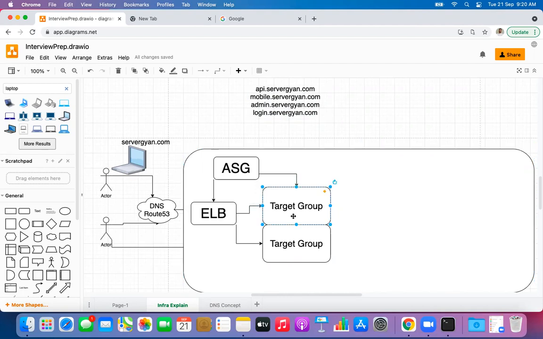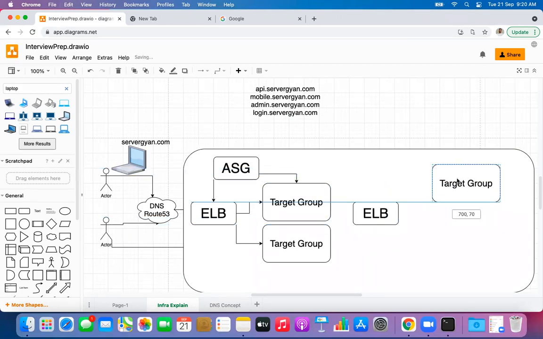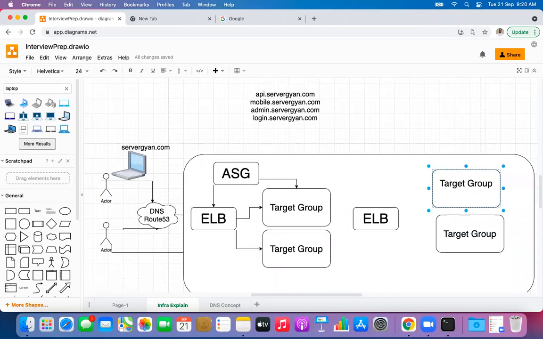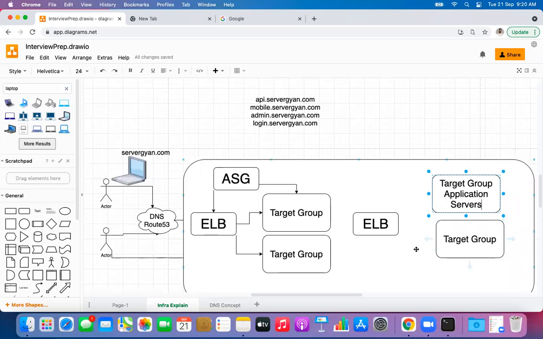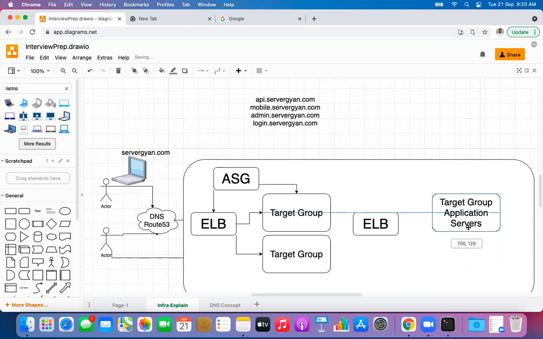So then after, guys, obviously we will have another load balancer here. We will have another ELB here. Then after this, there will be other target groups here, right? So over here, we are going to have application servers. This target group will hold the application servers.